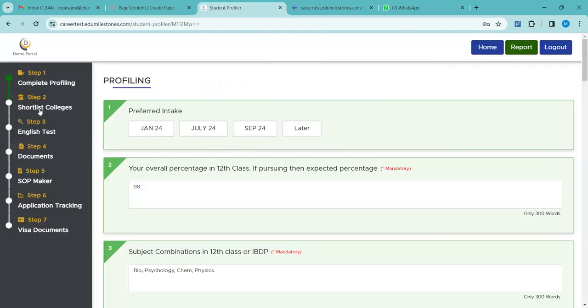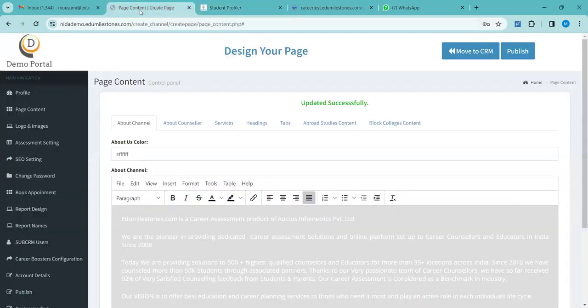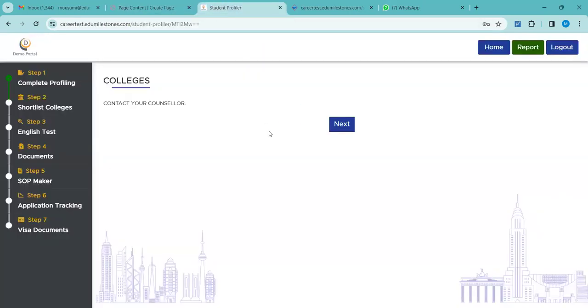So now, shortlist colleges. Can you see this now? Yes. Right? So this is the student's landing page link. Please don't get confused. This is not your CRM link, but this is your CRM. This is the student's landing page link. I have logged in again. Here, once I click into shortlist colleges, it is closed. So you can keep it hidden in this way.